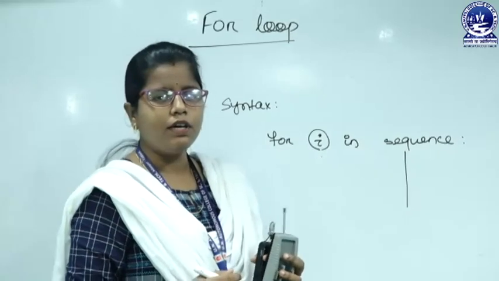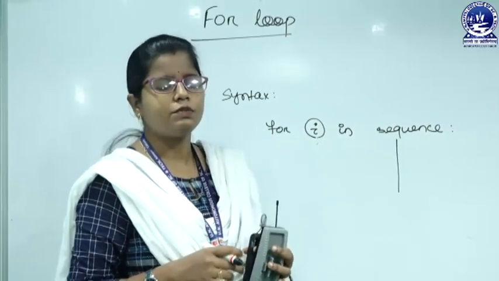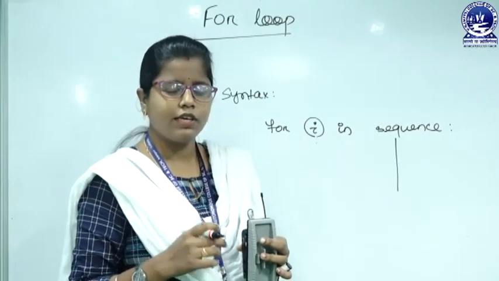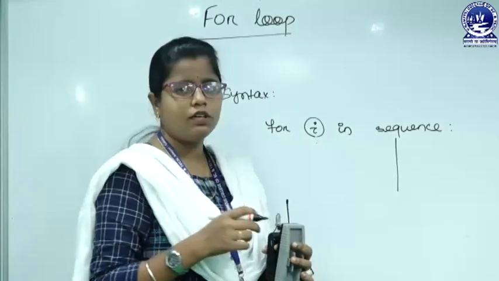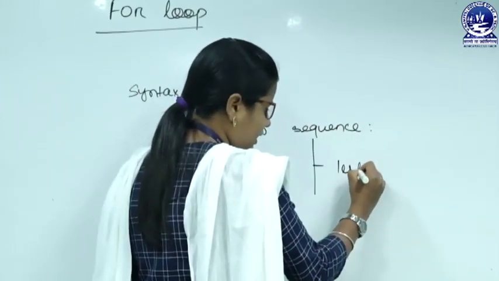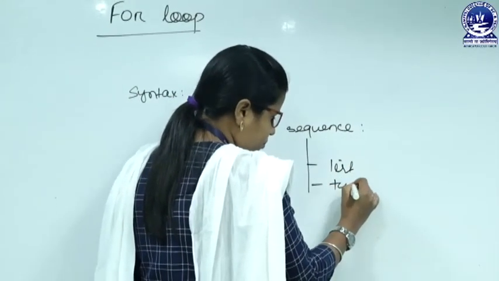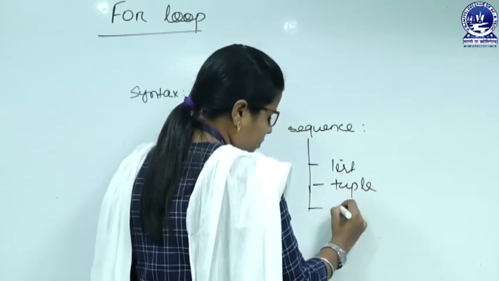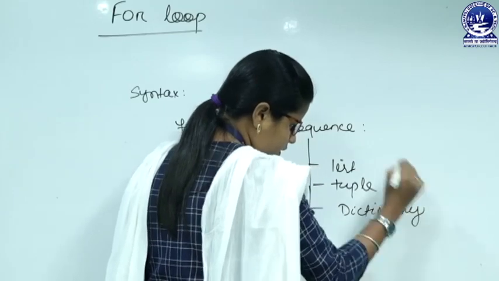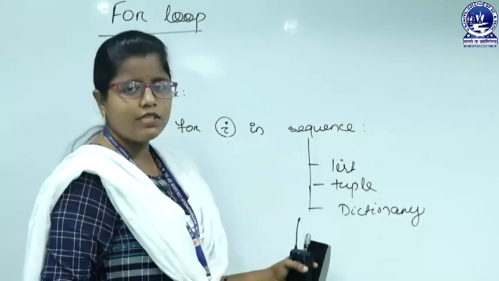If you remember, when we learned the different data types present in Python, we came across the sequential data types. Those may be list, tuple, dictionary. These are the sequential data types.